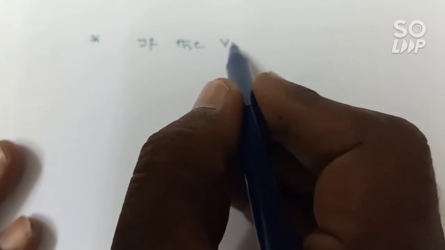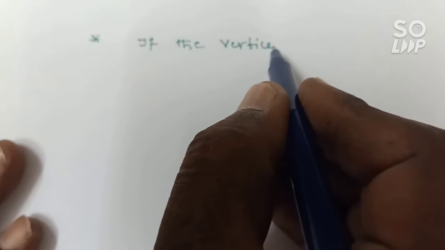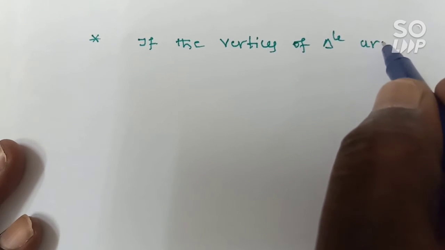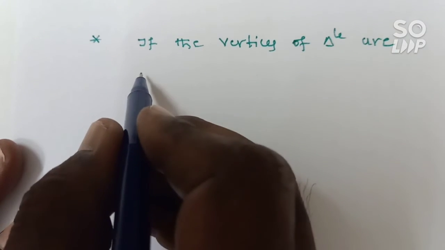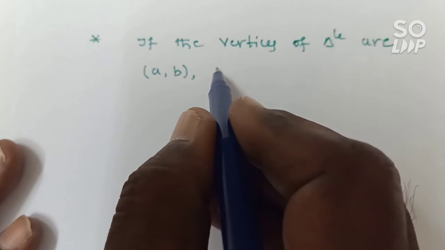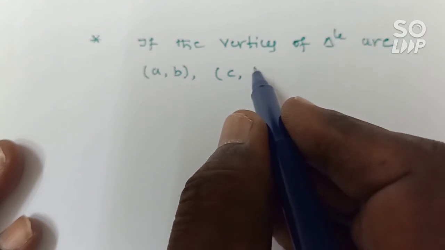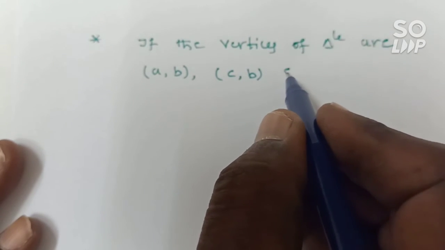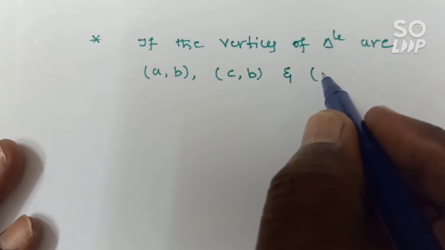Here you remember one point. Suppose the vertices of a triangle are (a, b), (c, b) and (a, e).